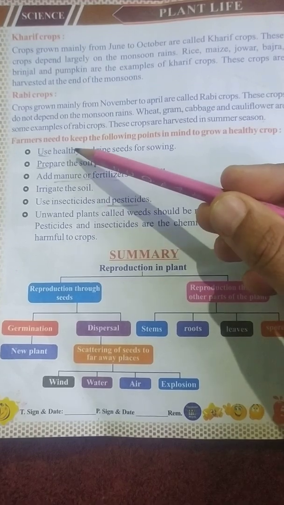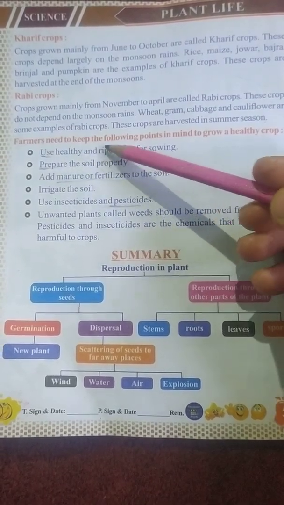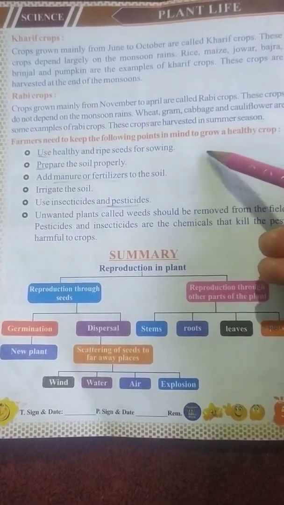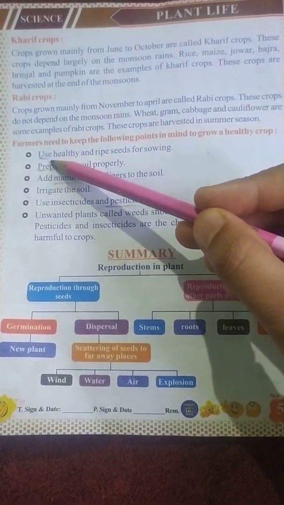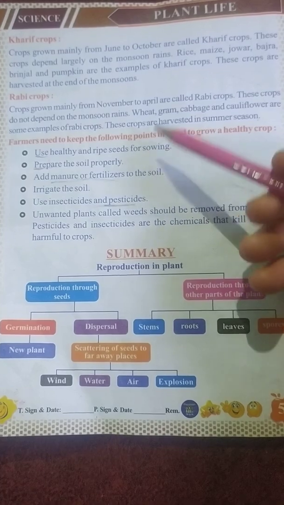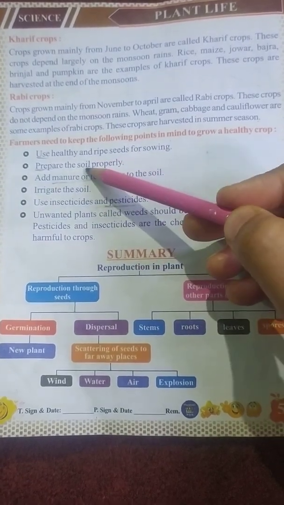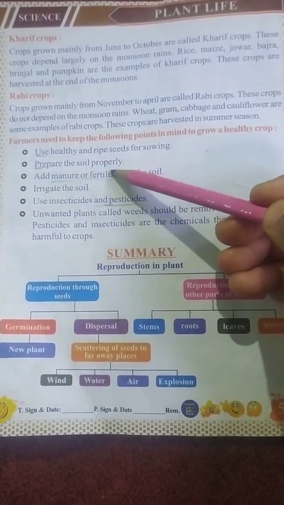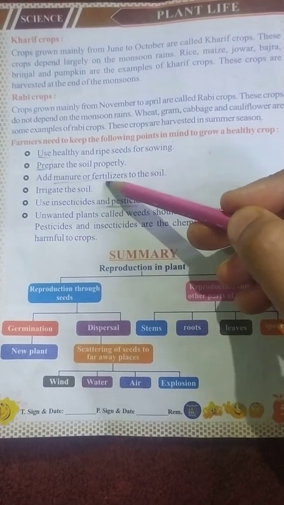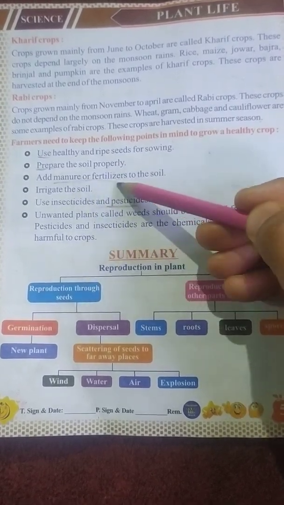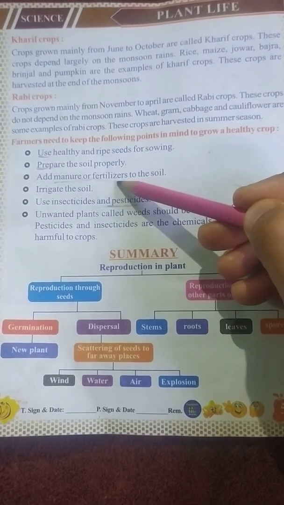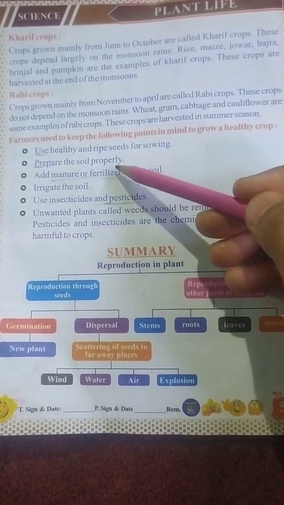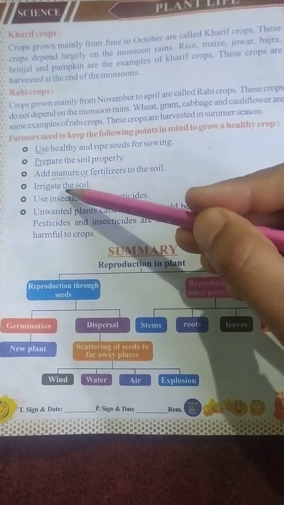Now another topic: farmers need to keep the following points in mind in order to produce a healthy crop. Number one, they should always use healthy and ripened seed for sowing. Another is they should prepare their soil properly. Number three, they should add manure or fertilizer to the soil, but one that has no harmful effect on the environment. Fourth is to irrigate the soil.